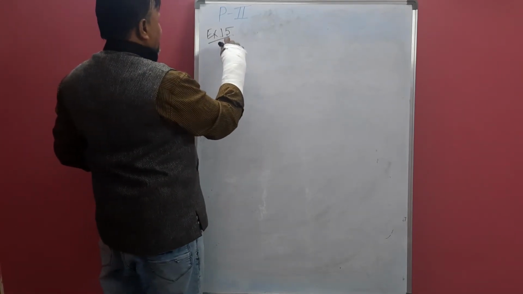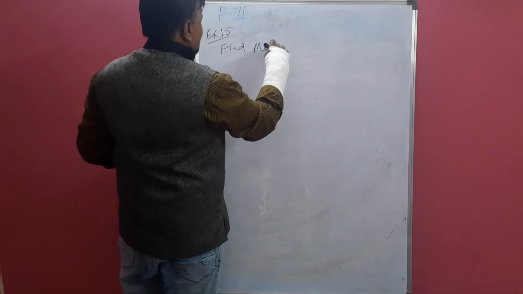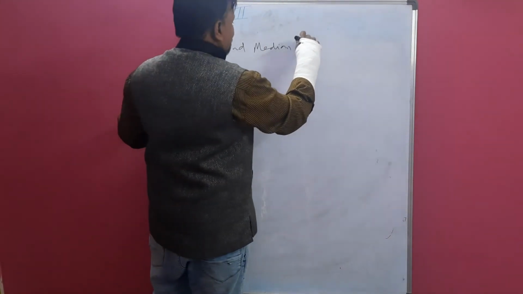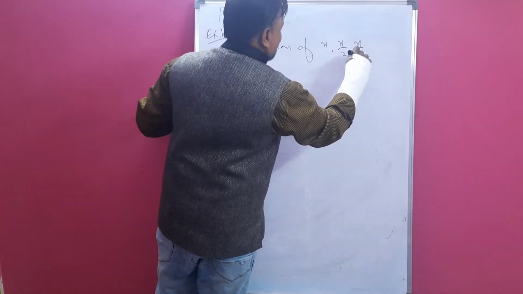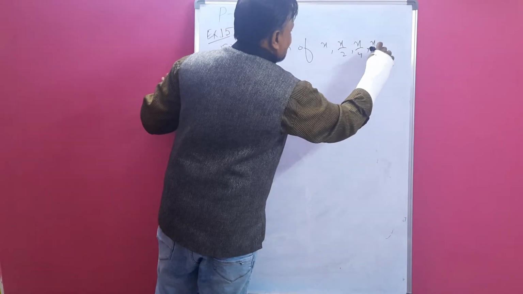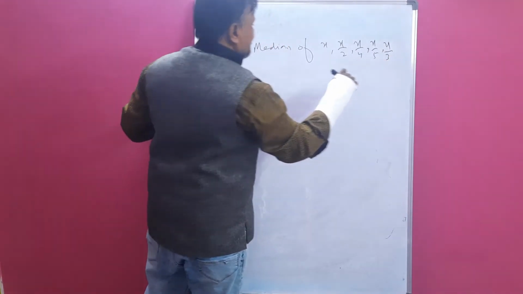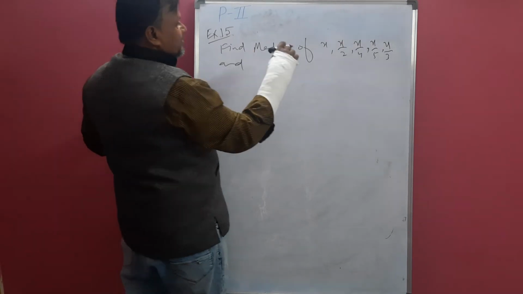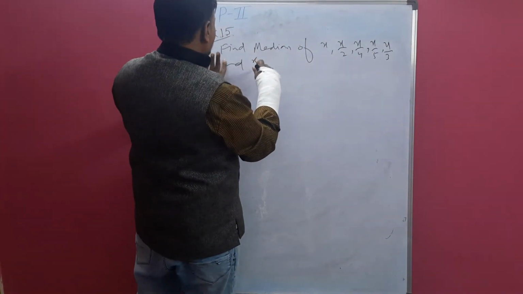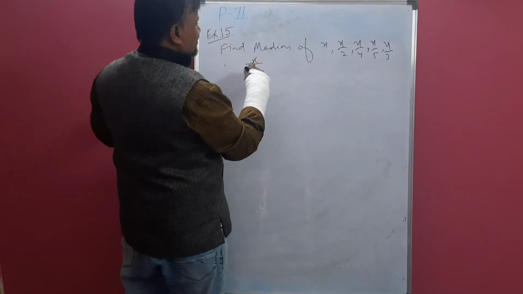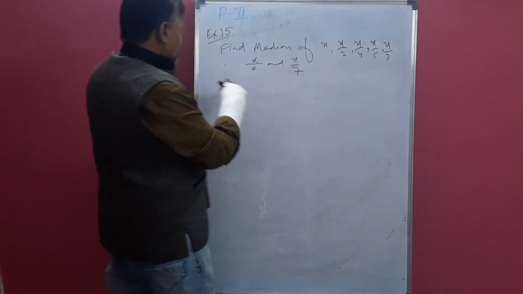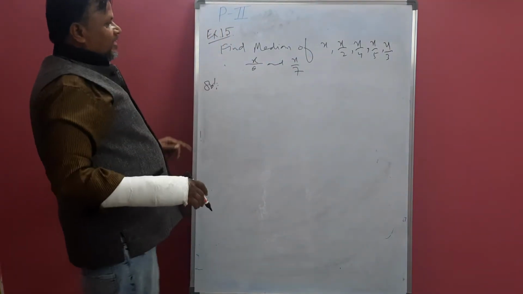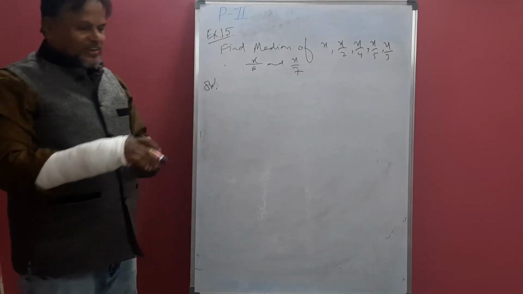Now example 15. See, the question will be like that. Find the median of x, x by 2, x by 4, x by 5, x by 3 and x by 6 and x by 7. Solution. Now see that. Here no values are there.